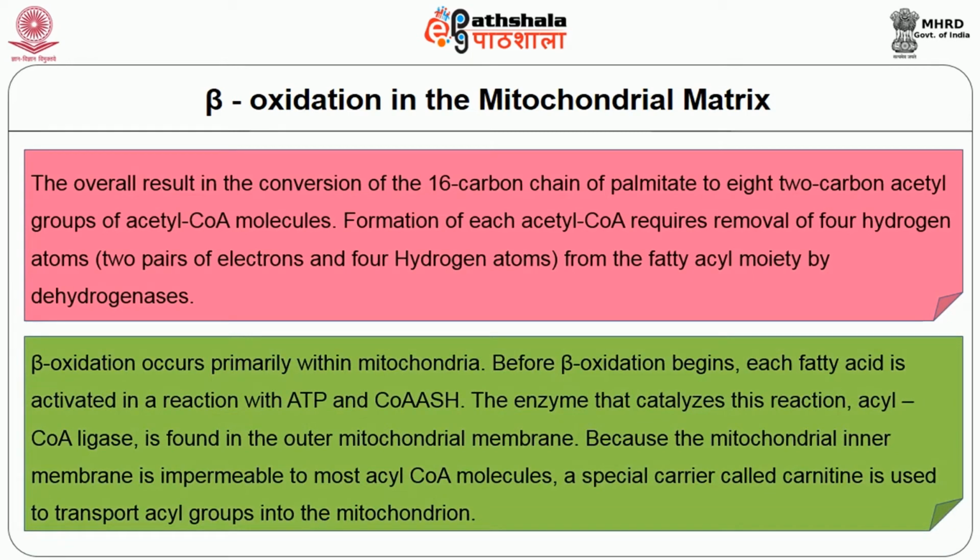Beta oxidation occurs primarily within mitochondria. Before beta oxidation begins, each fatty acid is activated in a reaction with ATP and CoA-SH. The enzyme that catalyzes this reaction, acyl-CoA ligase, is found in the outer mitochondrial membrane because the mitochondrial inner membrane is impermeable to most acyl-CoA molecules. A special carrier called carnitine is used to transport acyl groups into the mitochondria.